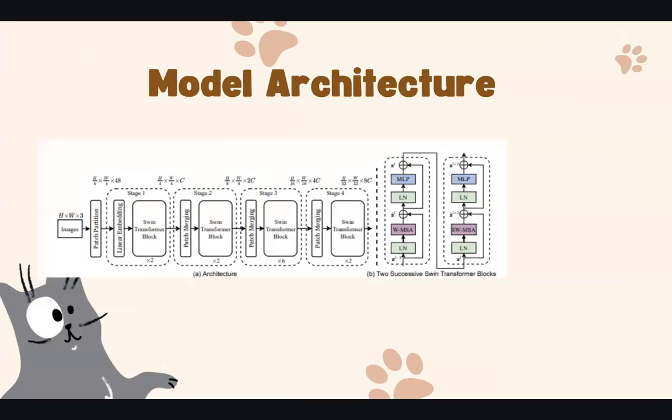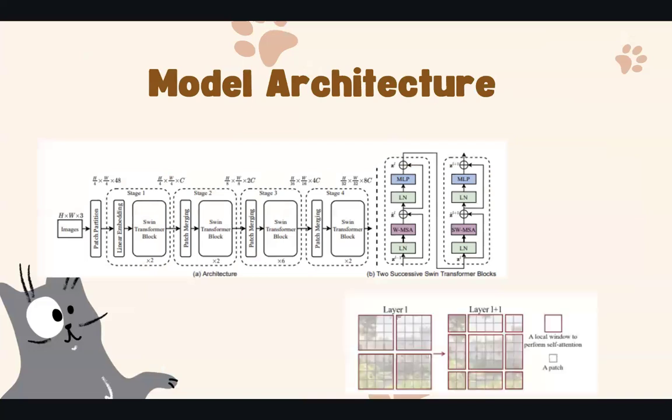For example, on the left we have the model hierarchical architecture, and on the right are two successive SWIN transformer blocks. We also have an example of an image and the windows at layer L that will be passed into the block, and the output will be layer L+1 with the windows shifted. This shows how the SWIN transformer processes the input at multiple scales, enabling it to extract both local fine-grained and global coarse-grained features. This hierarchical structure is particularly advantageous for images, as it allows the model to focus on both detailed features like pet facial expressions and broader contextual cues like image composition for our task.